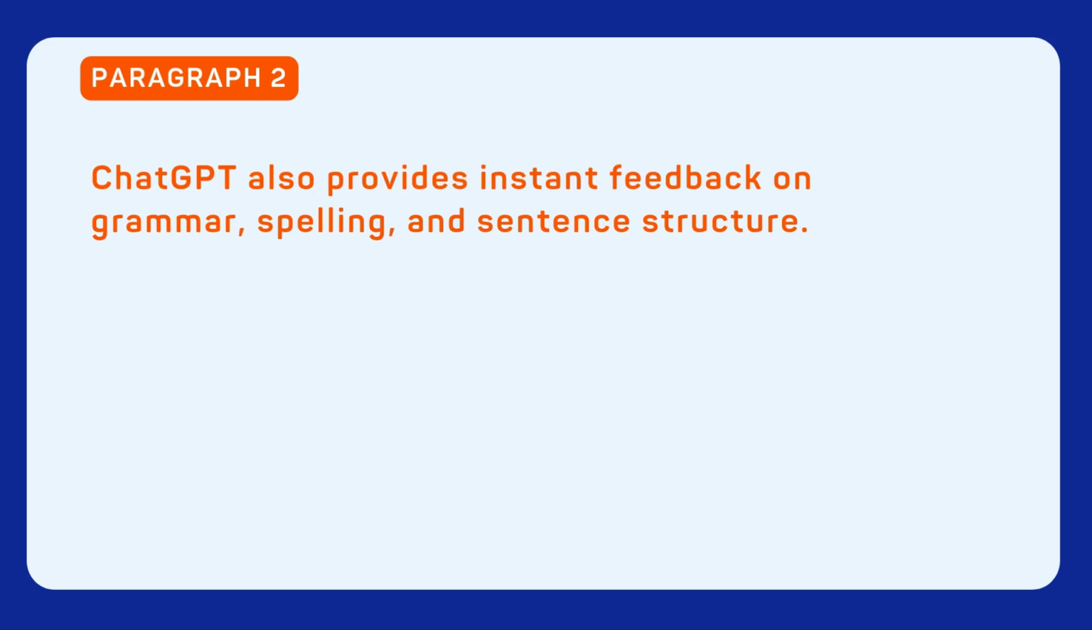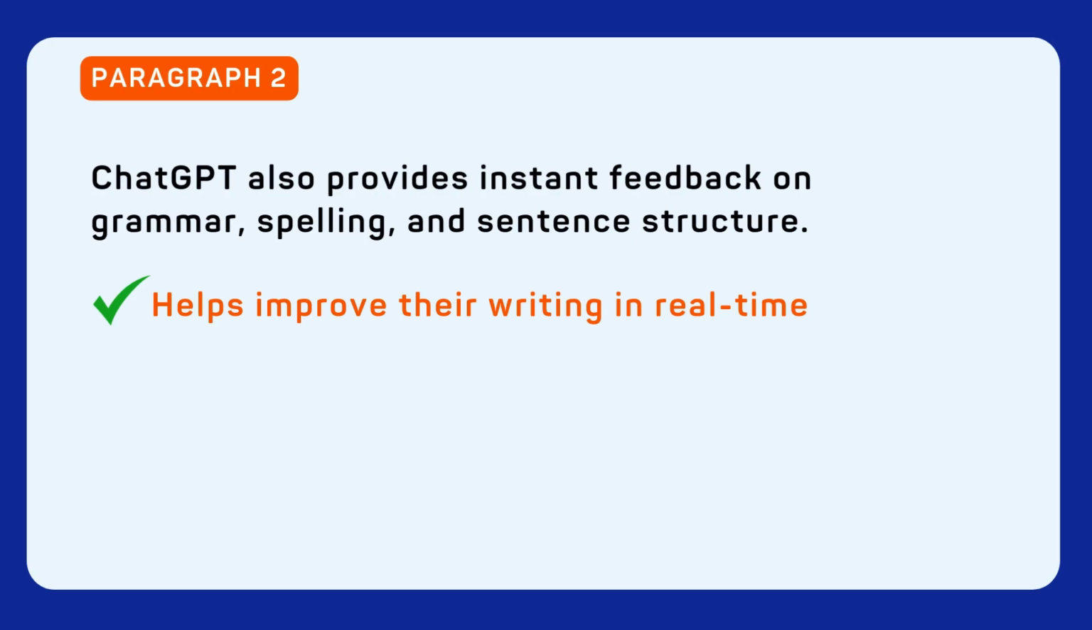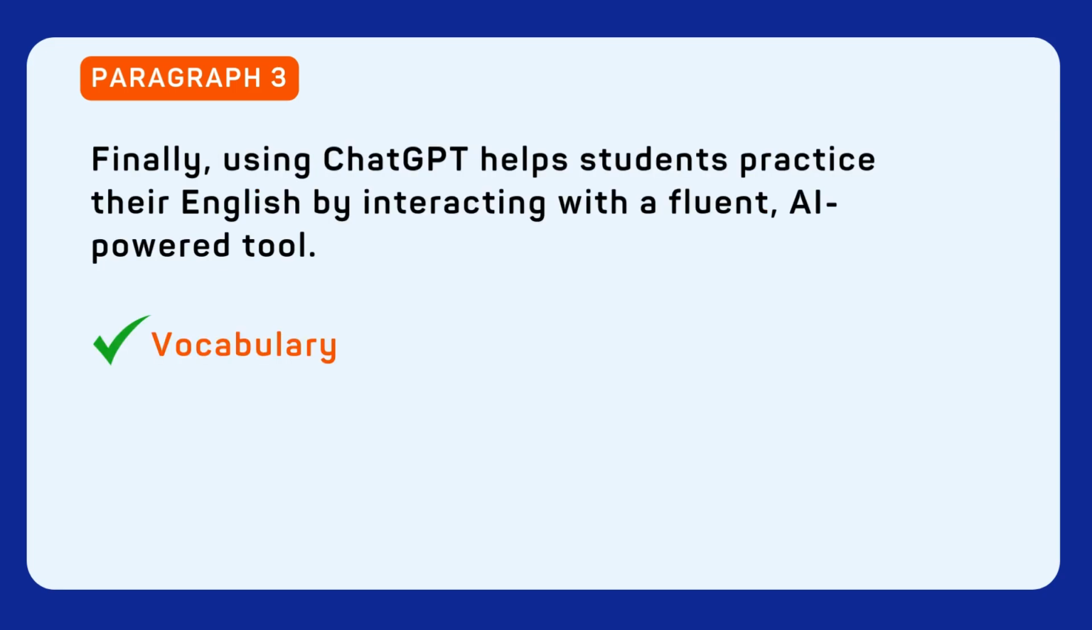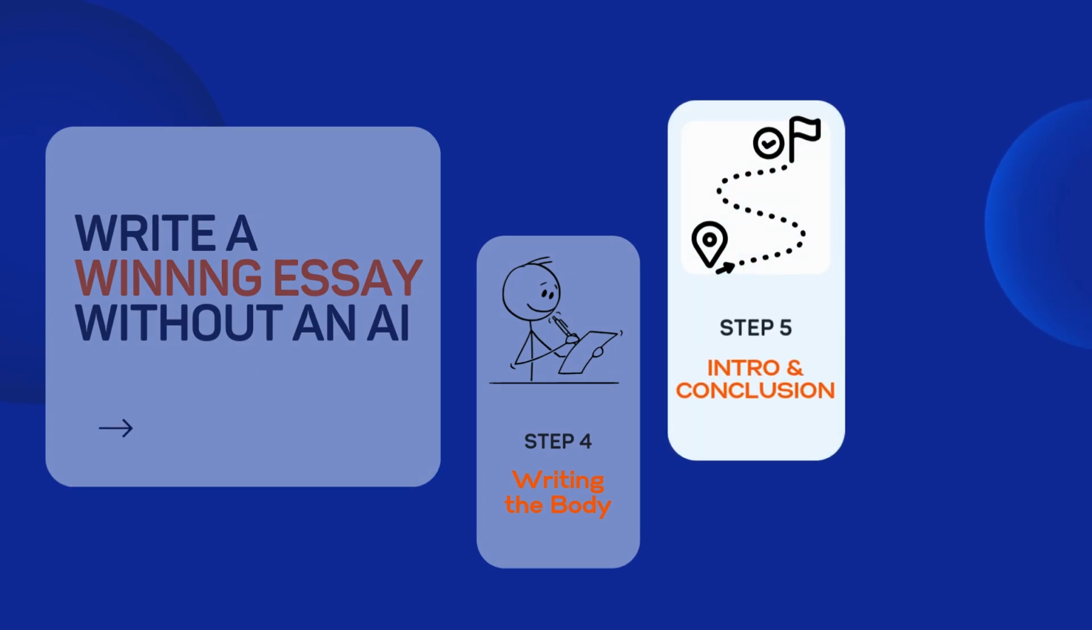In the second paragraph, focus on the feedback aspect. ChatGPT provides instant feedback on grammar, spelling, and sentence structure. Explain how students can use it to improve their writing in real time rather than waiting for a teacher to mark up their work. And for the third paragraph, you could say, using ChatGPT helps students practice their English by interacting with a fluent AI-powered tool. You can add details about how ChatGPT helps with vocabulary, grammar, and phrasing, making it a great practice tool for ESL learners.